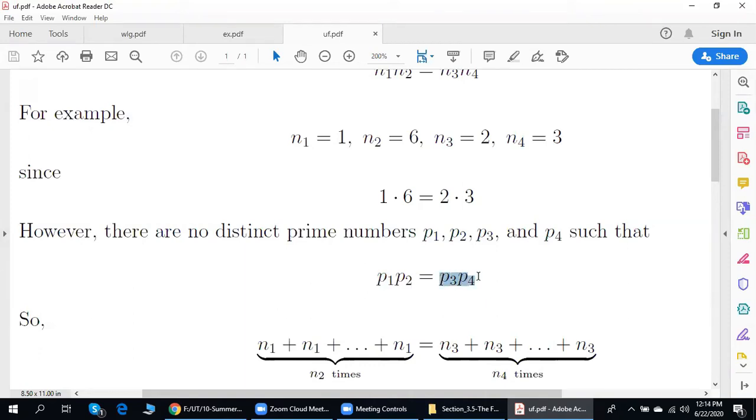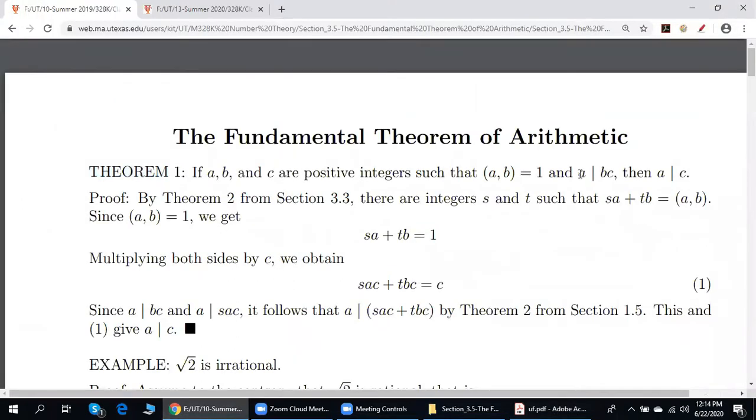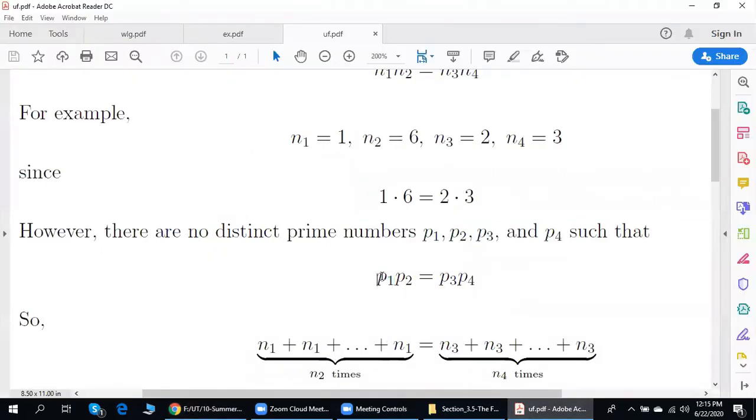Think about B as P3, C as P4, and A as P1. P1 divides P3 P4 according to what is written here.